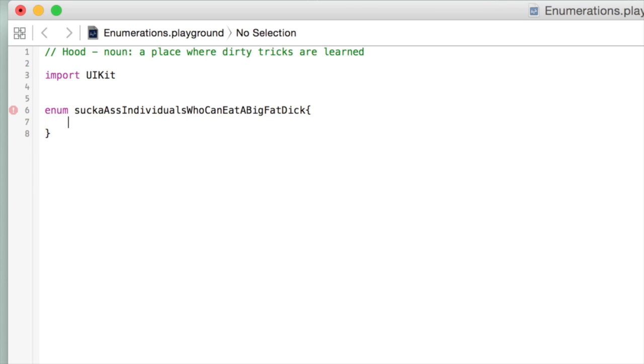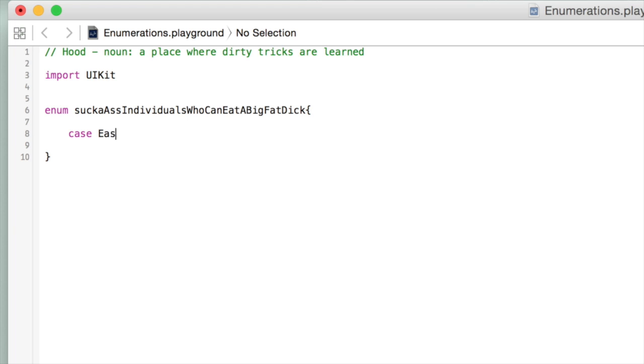And this is all we're doing right here. So we've got some such enumeration declared. We haven't specifically said who belongs to this enumeration or in any order. We're just saying there is some list starting with 0, going on and on, of some individuals that can eat a big fat dick. So we'll actually start declaring the members of that list.